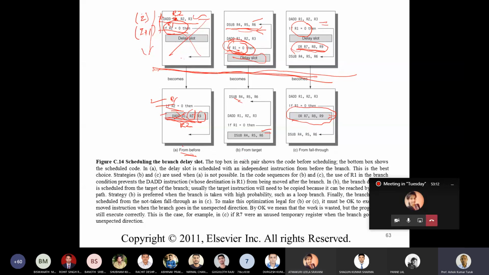You cannot move it. Then we have to find one more instruction before the branch instruction, maybe somewhere at I minus 1, I minus 2, I minus 3, some instruction before the branch instruction, so that you can move it. There has to be no relation between this and this. Then only you can move. Otherwise, it's not possible.